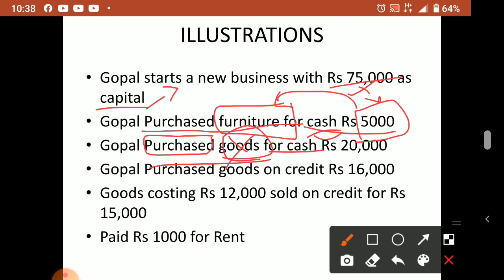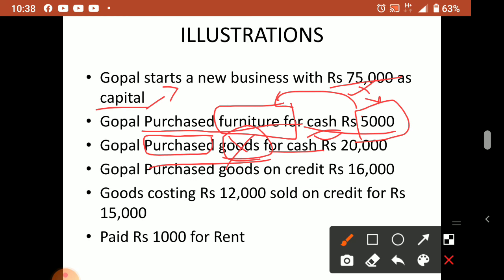If you are running a medical shop, the medicines which you are keeping in your shop are the goods. If you are running a provision shop, whatever provisions you are keeping are the goods. If you are running a watch shop, TV shop or mobile shop, what we are keeping for selling is called what? Goods. So we cannot call it by name. By name, how will you call it? There will be numerous items of goods. So all together we call it purchase.